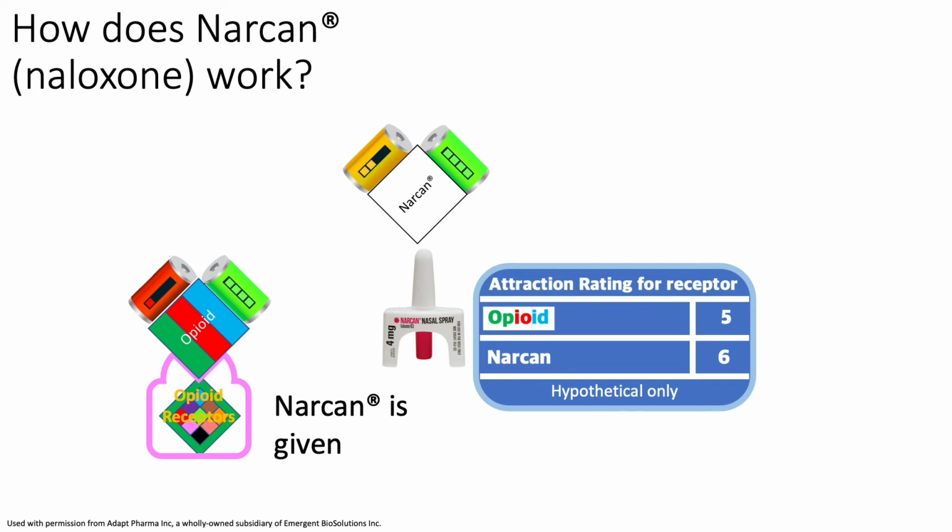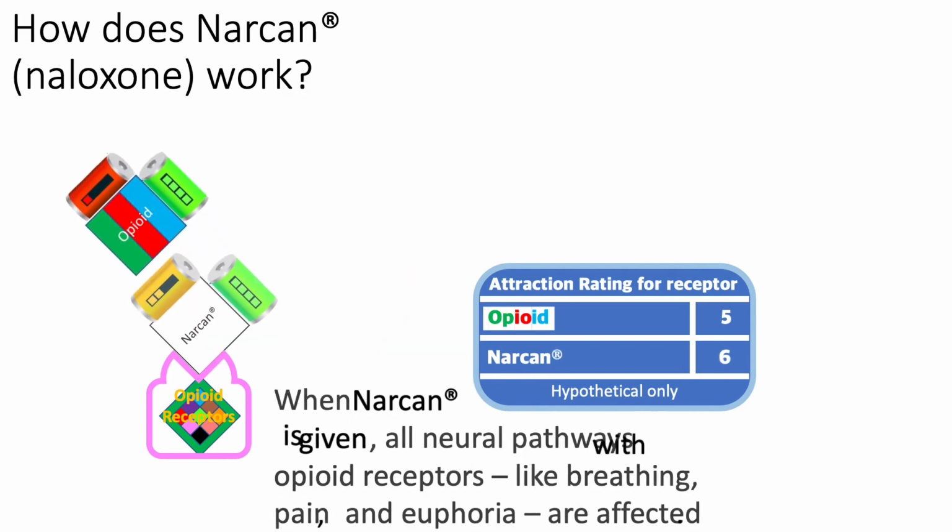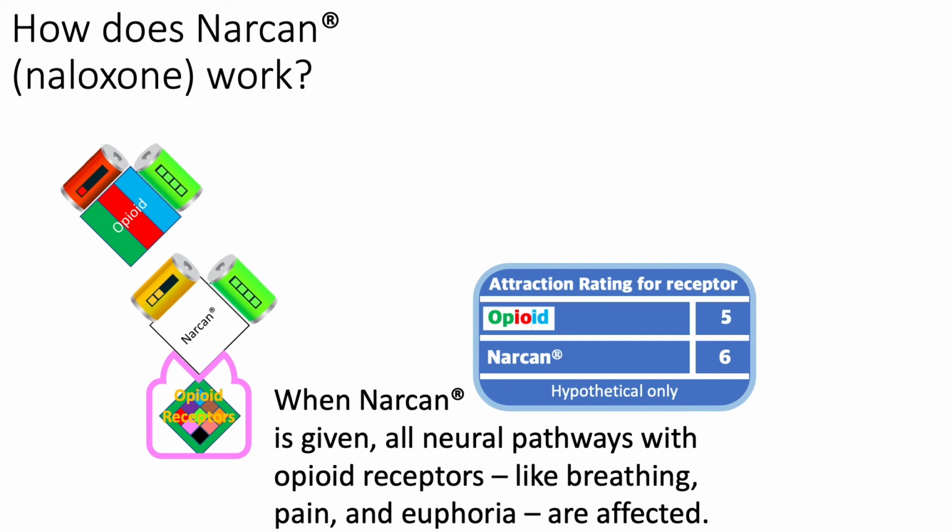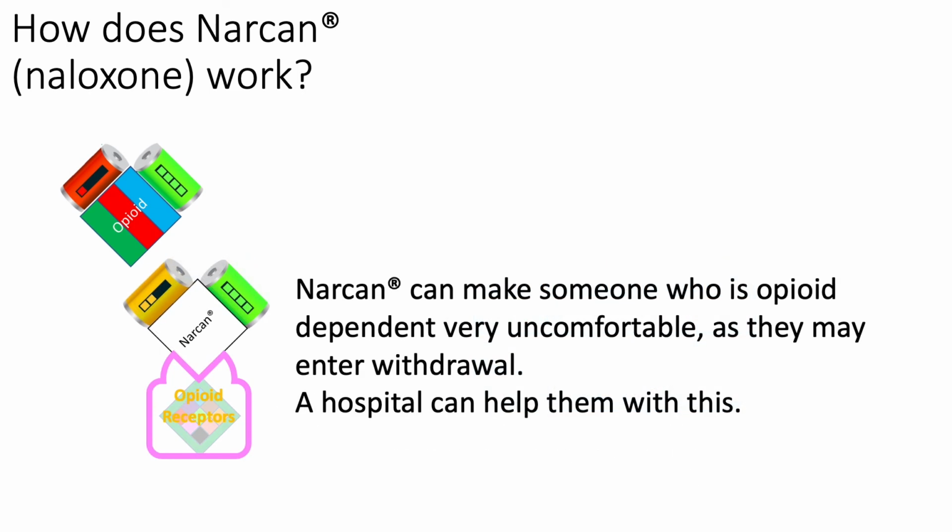Understand that we simplified this discussion to talk about only one neural pathway, the respiratory pathway controlling breathing, but actually, all the neural pathways that have opioid receptors are affected by opioids and by Narcan. Narcan blocks the effect of opioids on euphoria, digestion, itchiness, and all the rest. Because of this, an opioid-dependent person may begin to feel very uncomfortable when given Narcan after an overdose. They may try to leave, and they may try to find more opioids.